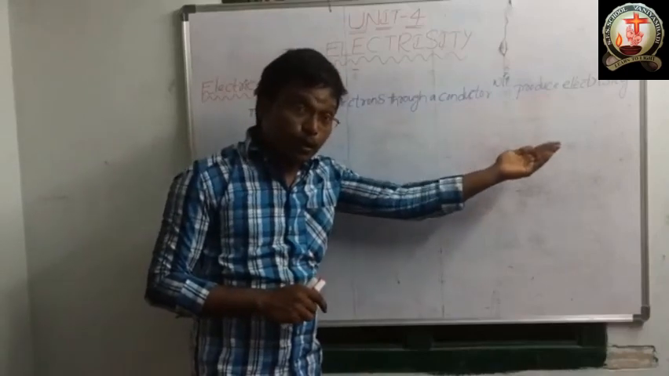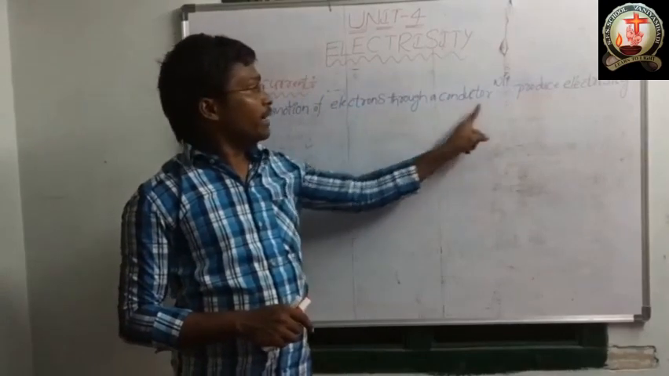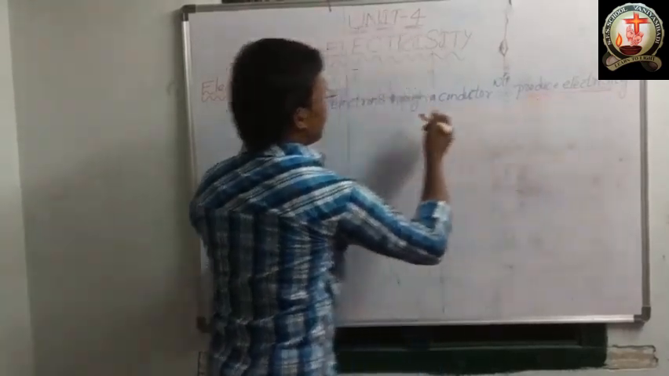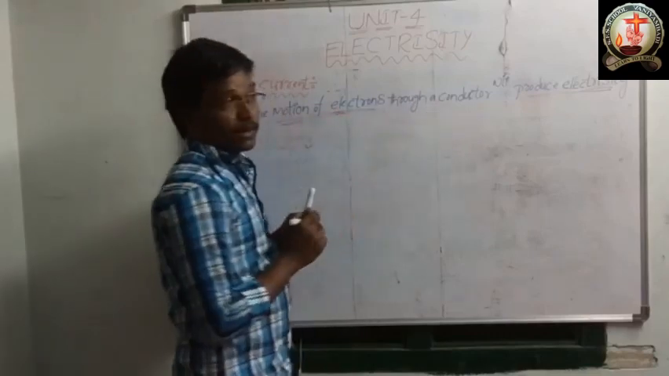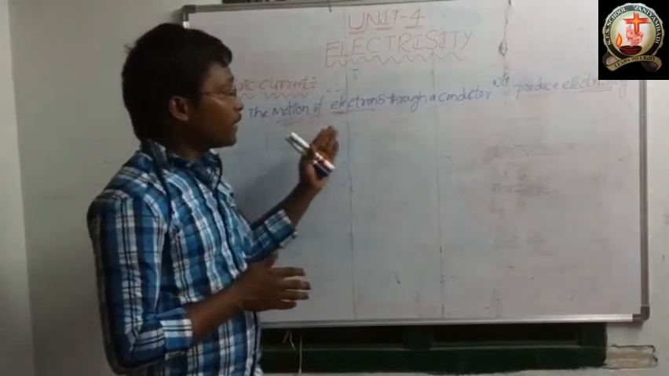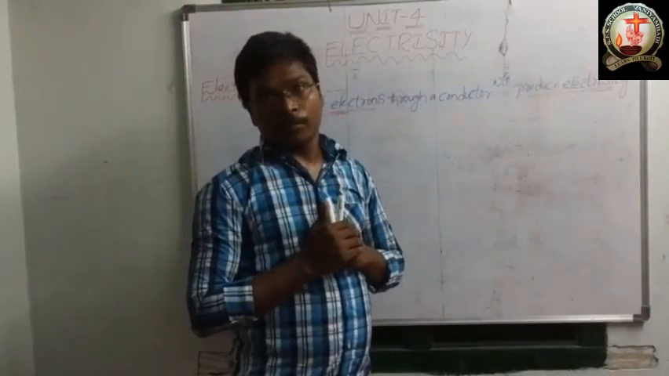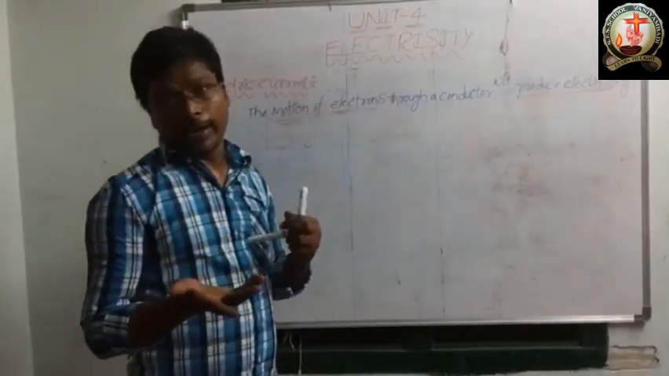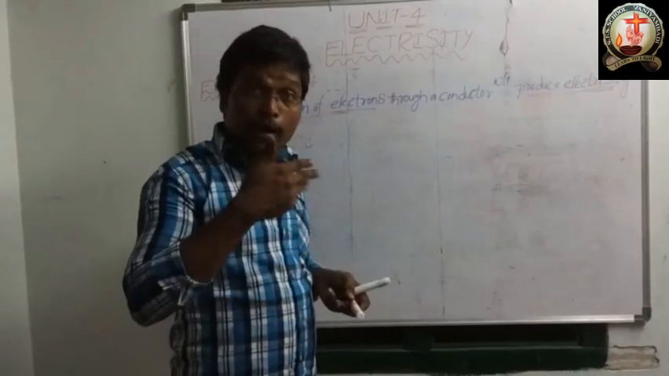So who is producing the electricity? Electrons through a conductor. The motion of electrons through a conductor will produce electricity. I already told you that compared to semiconductors and insulators, conductors have more number of electrons.